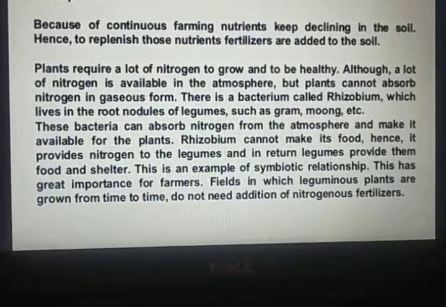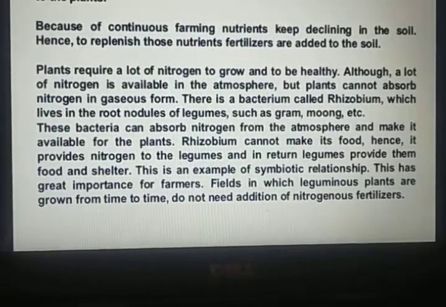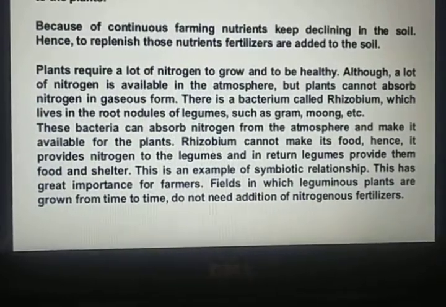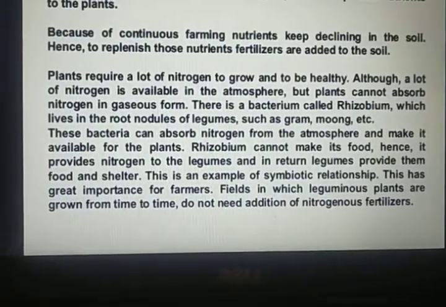Rhizobium cannot make its food, hence it provides nitrogen to the legumes, and in return legumes provide them food and shelter. So this is an example of symbiotic relationship children, as we have already discussed.